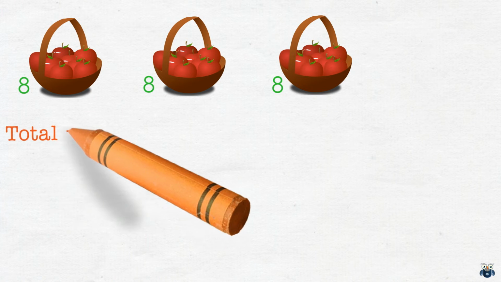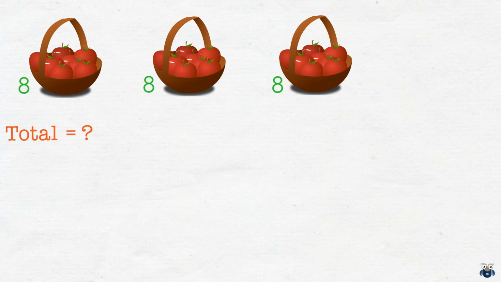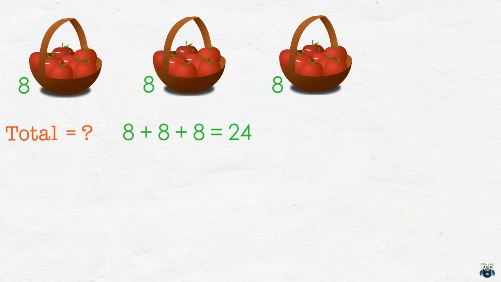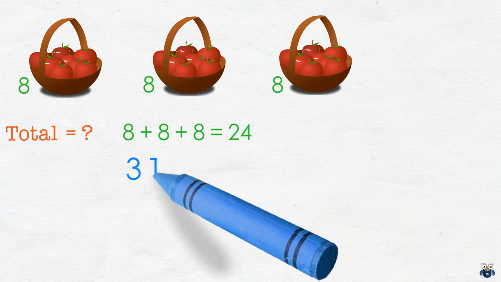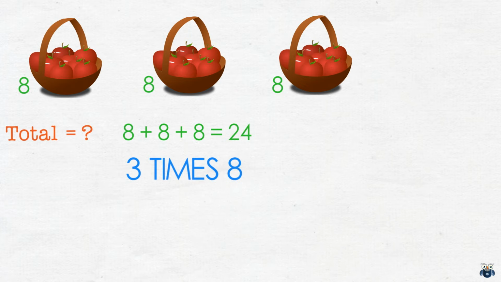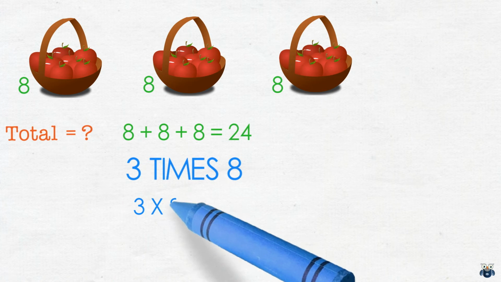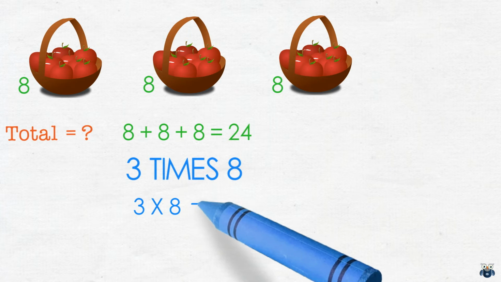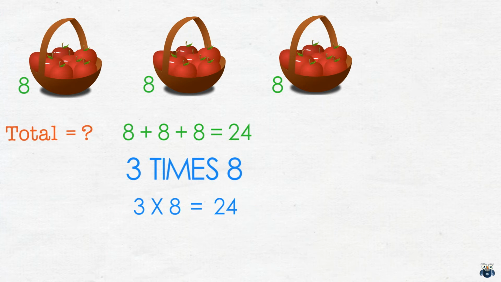Let's take a look at a simple example. Say we have 3 bags of apples and each bag has 8 apples. Now how many apples do we have in total? One way to do this would be to add all of them. So we add 8 plus 8 plus 8, which gives us 24. But with multiplication we can write this as 3 times 8 or 3 multiplied by 8. And if you know your times tables, the answer is obvious, 24.